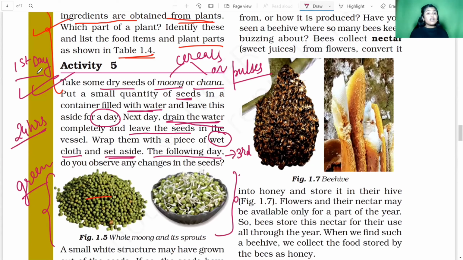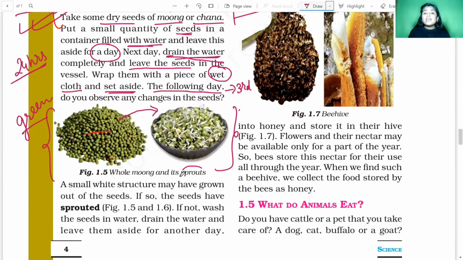In the next day, you have drained out the water, and you have wrapped the seed in a piece of wet cloth, and you have settled it down somewhere else. And then on the following day, that is the third day, you have to observe something. What you can observe, let us see. You will observe, as it is shown in the picture, that these dry moong dal have grown sprouts.